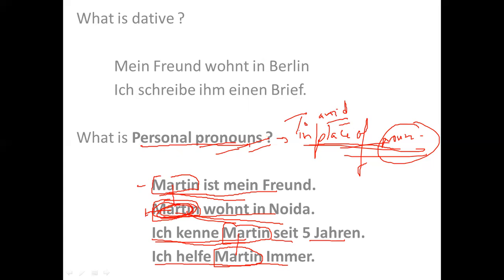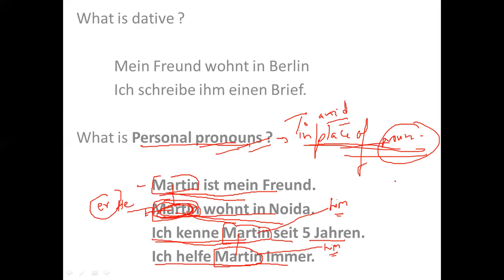Now, in the second sentence, I can use he, that means er in German. If I talk about the third sentence, I know him for last 5 years, right? So ich helfe, I help him, I always help him.